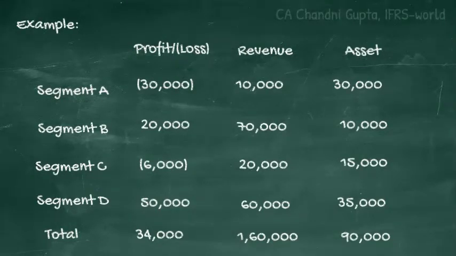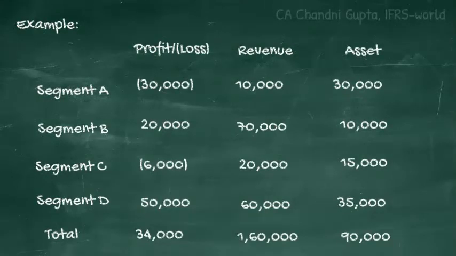Now we need to compare the 10% of the greater of these two. That is the 70,000, which is the total profit, the greater of total profit and total loss. The 10% of this total profit, which comes out as 7,000, will be compared with the profit and loss figures of A, B, C, and D segments.